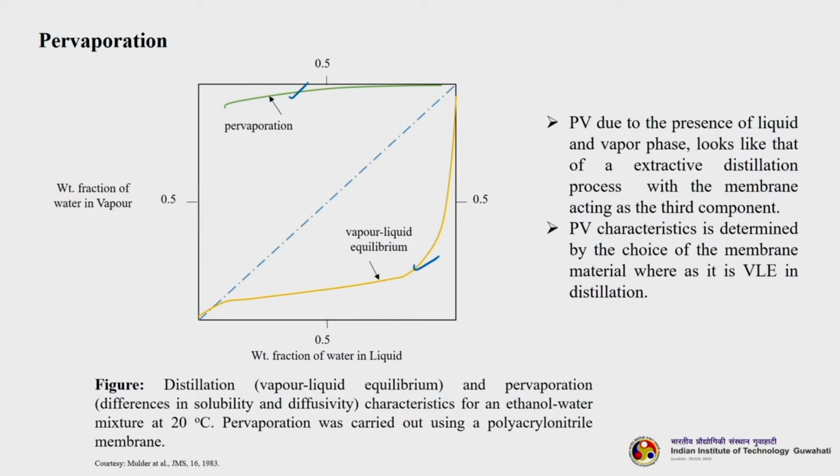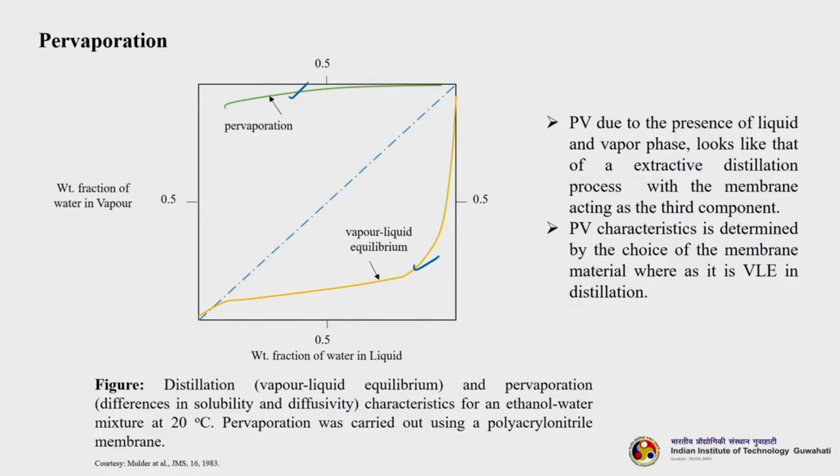Pervaporation, due to the presence of liquid and vapor phase, looks like extractive distillation actually. In extractive distillation we put in a third solvent or an entrainer, so that the mass transfer will happen to that particular entrainer, and then you can selectively take it out. Whereas, in the case of pervaporation the third component is nothing but the membrane itself, and the pervaporation characteristics are determined by the choice of the membrane material, whereas it is exclusively vapor liquid equilibrium in the case of distillation.